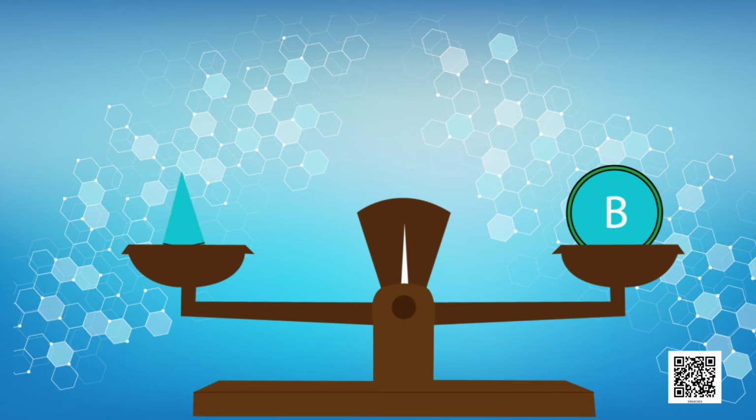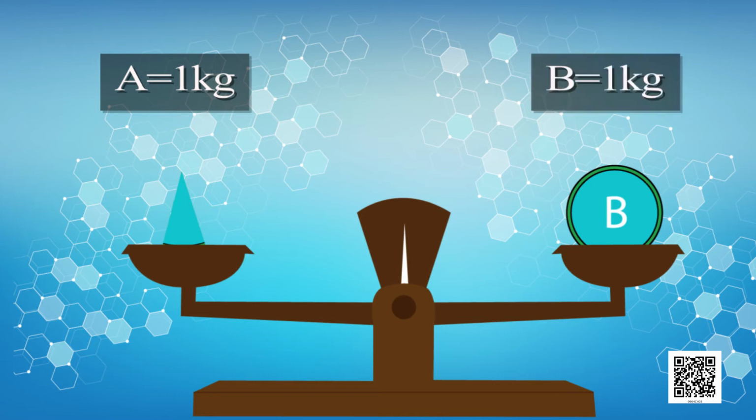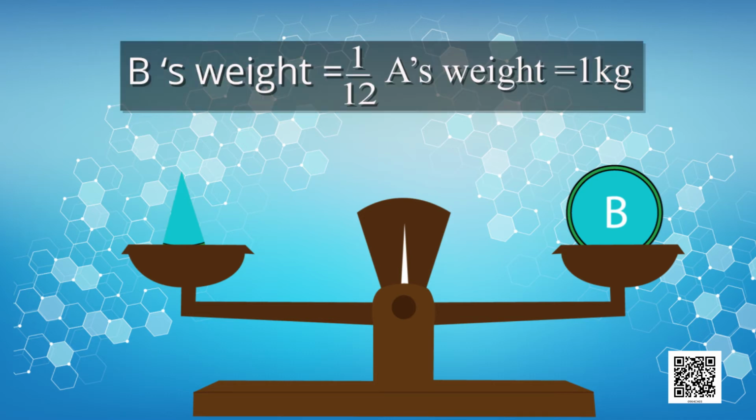Now you can see the weighing machine is balanced. Can we tell the mass of B now? Yes, the mass of B is 1 kg. That is, it is equal to the 1/12th part of A, whose mass is 1 kg. So the mass of B is also 1 kg. Can we say now that the mass of B is equal to 1/12 into the mass of A? In the same way, we calculate the atomic mass.